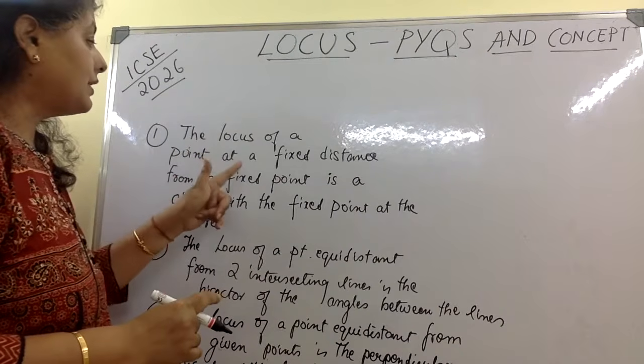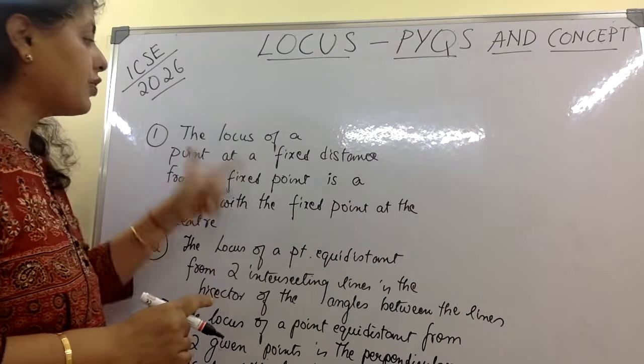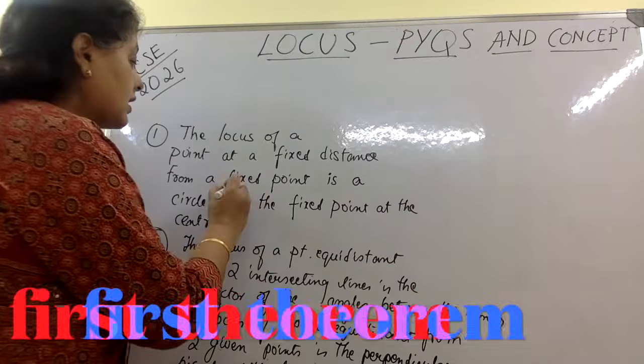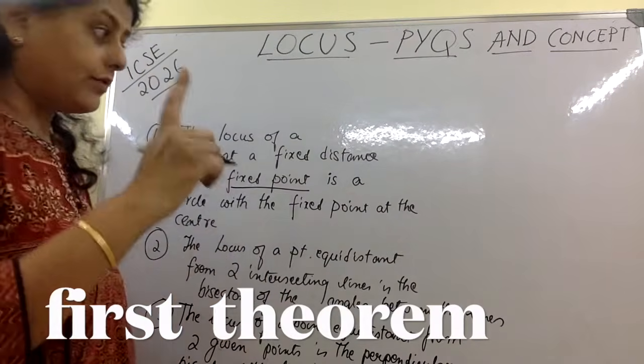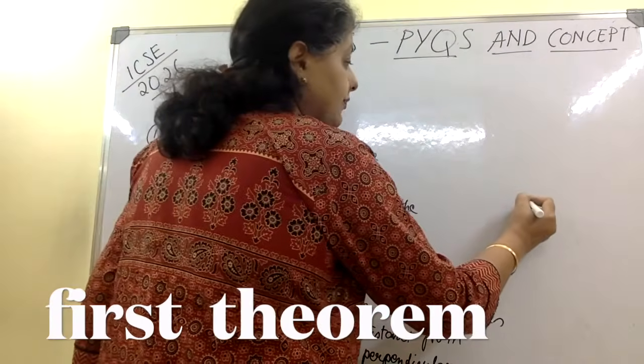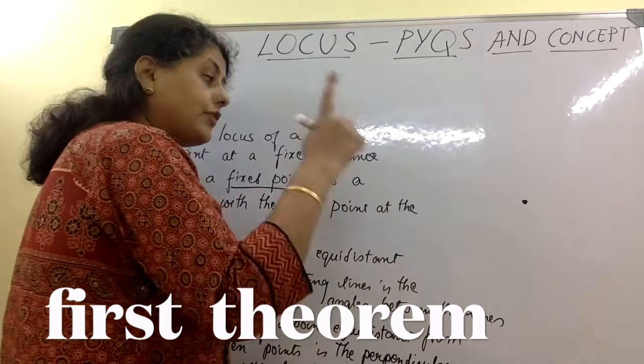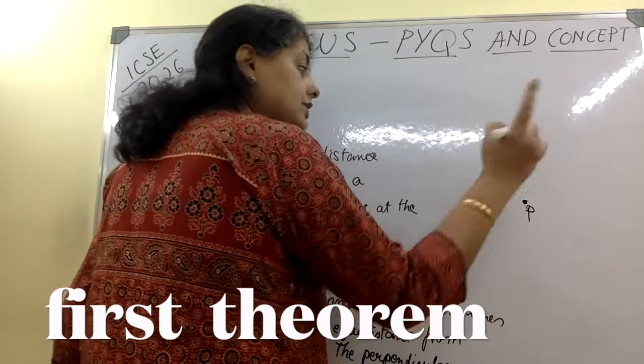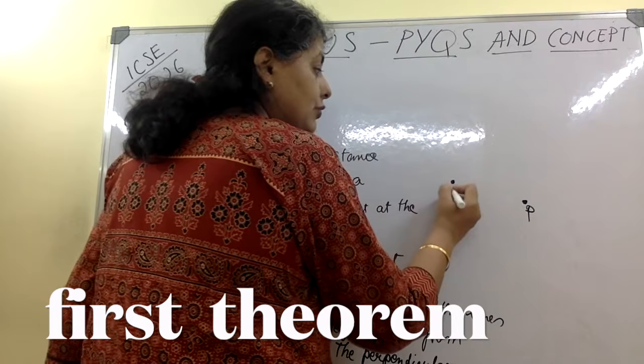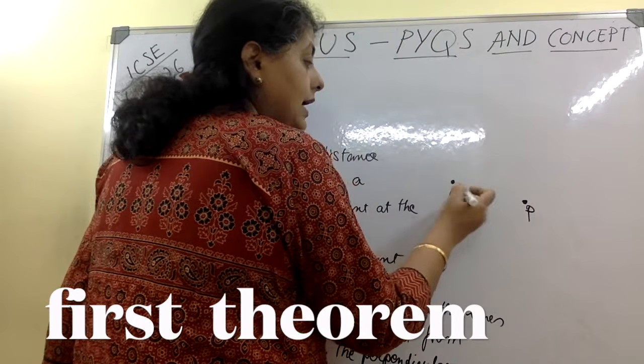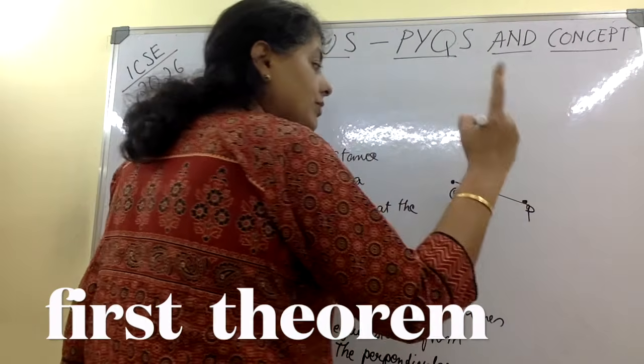Locus of a point at a fixed distance from a fixed point. First, let me draw the fixed point. This is the point P which is fixed, and a point which is at a fixed distance from it.